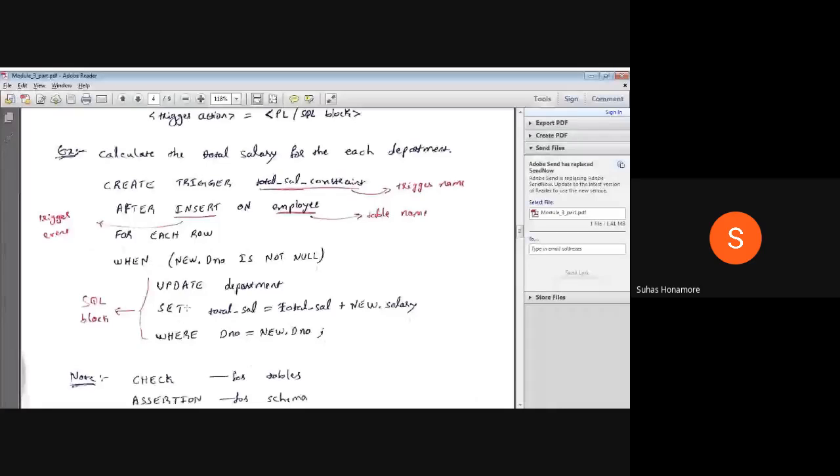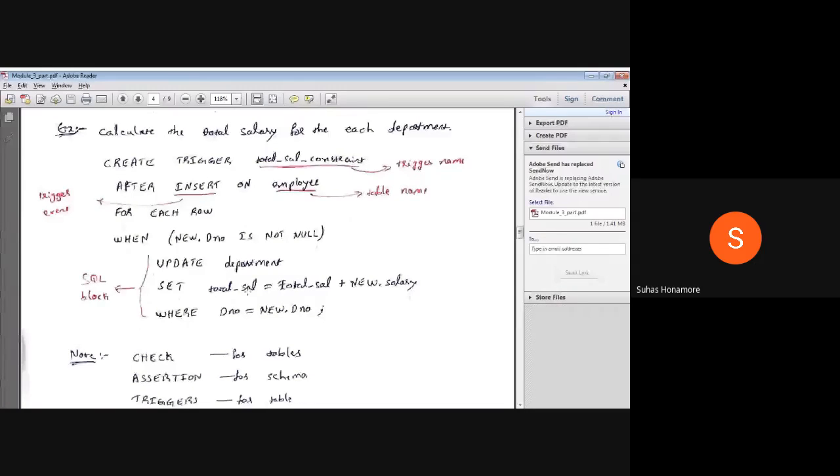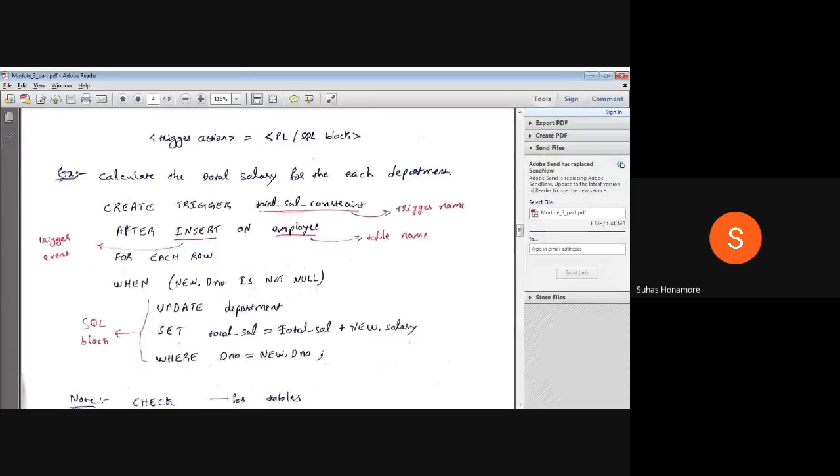That is, if you are inserting 10 rows, then for each row you have to check the department number, and for all those department numbers you have to modify the total salary. That's why we wrote FOR EACH ROW. It will take care of whatever rows you are inserting. Any doubts in this one? Yes or no? Okay.